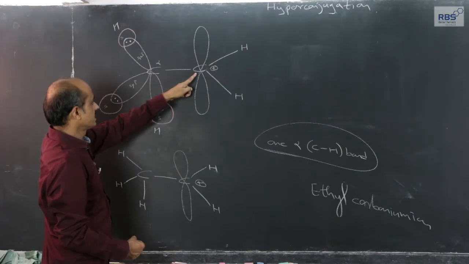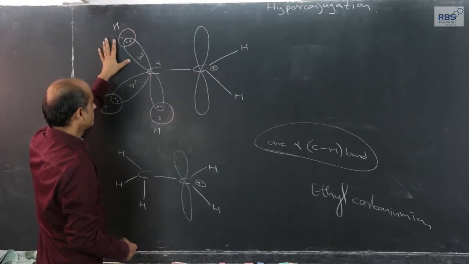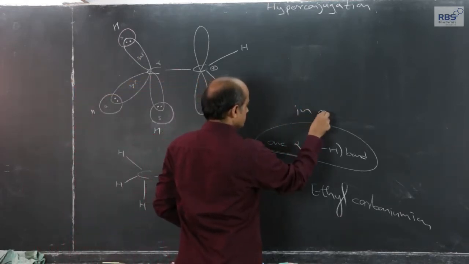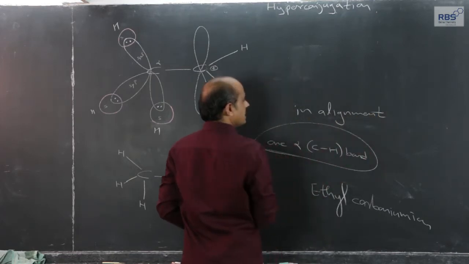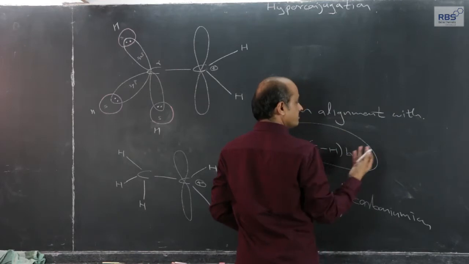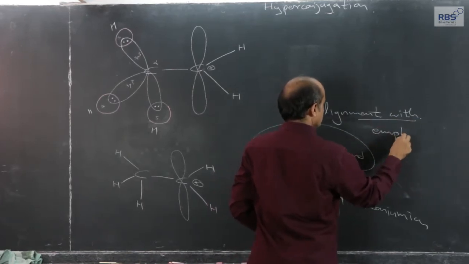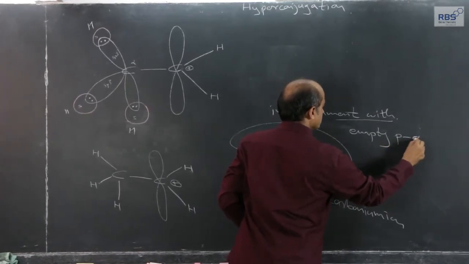The carbon which is directly attached to this is called the alpha carbon. So, one alpha CH bond will be in alignment with what? The empty p orbital.